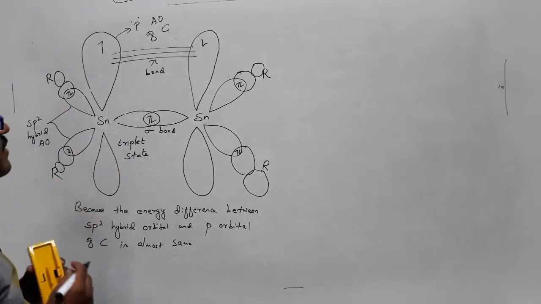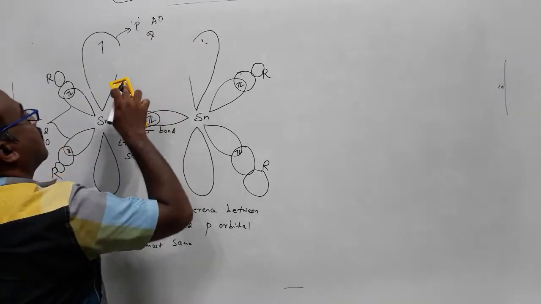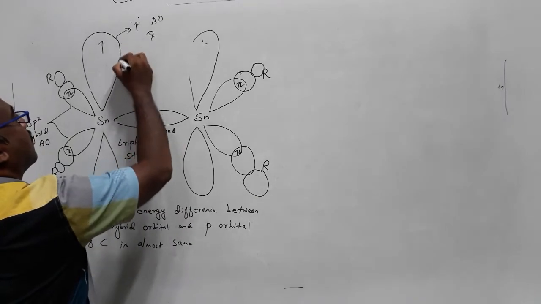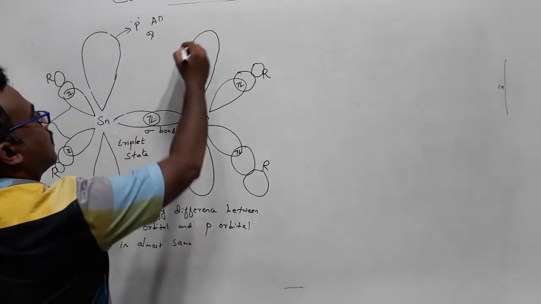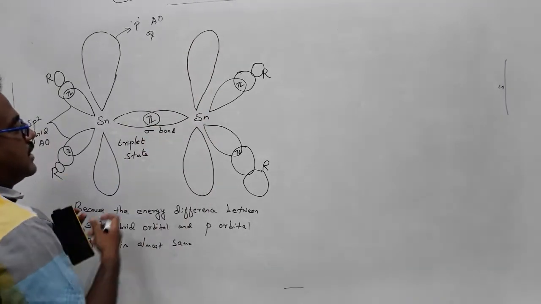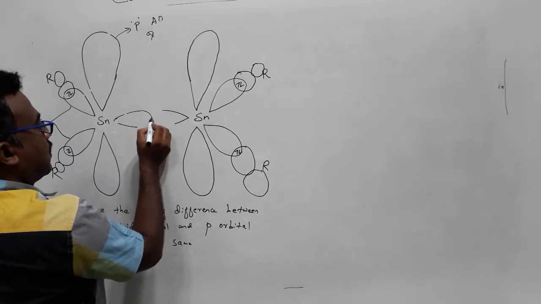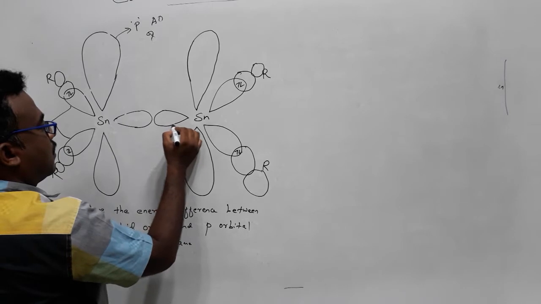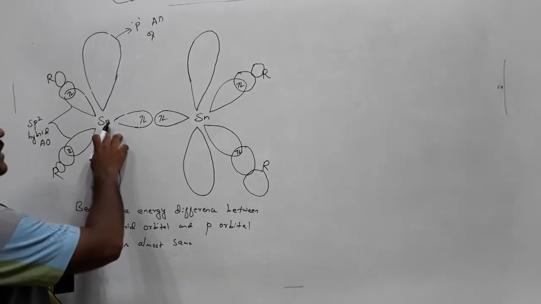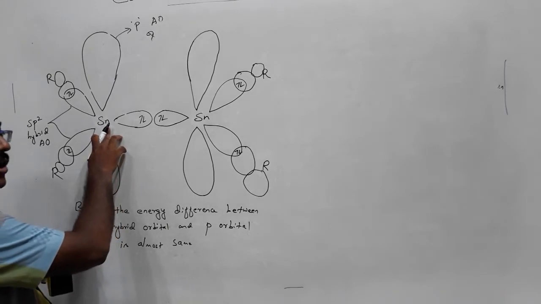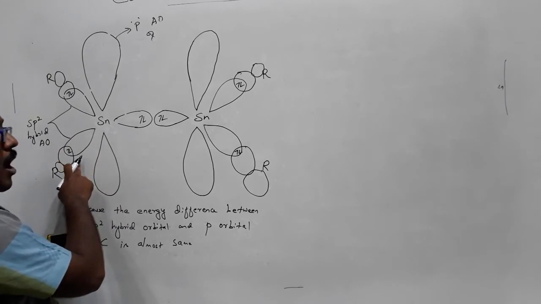Another important thing: in the case of tin, it has 4 electrons, one used for R, another one used for one more R group.